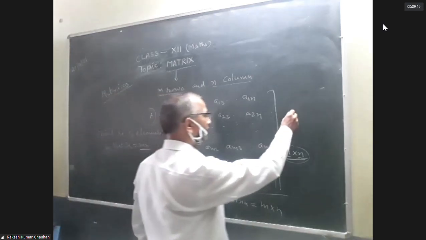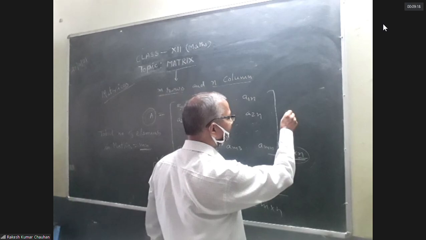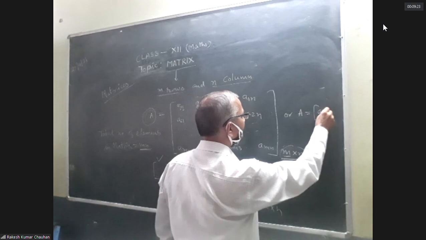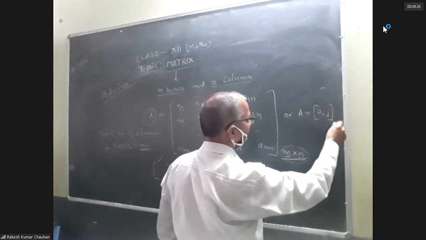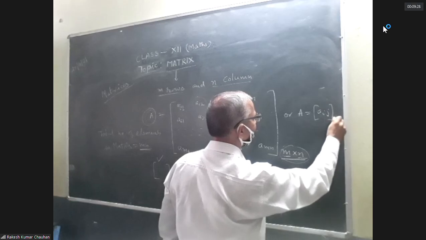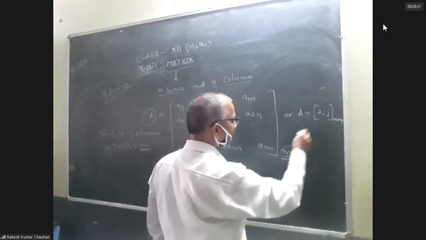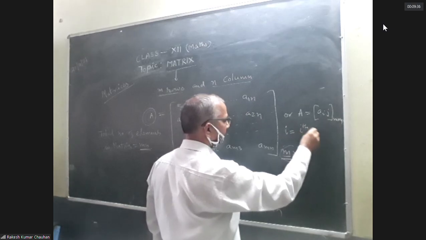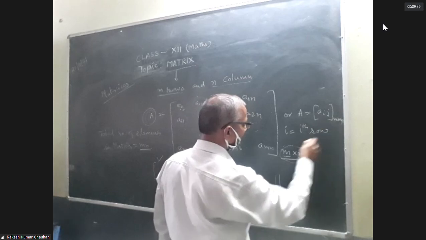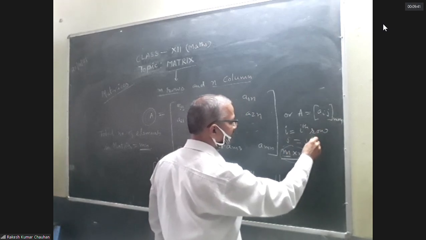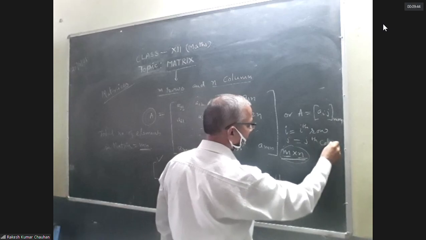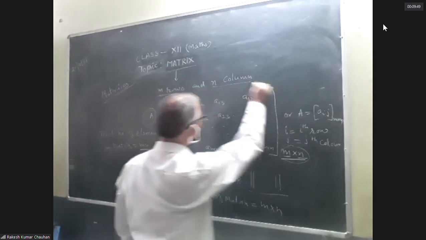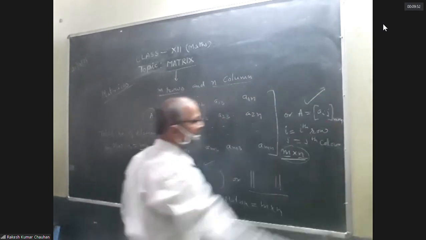In short form, in compact form, we can also write it as A is equal to Aij m into n. i means ith row, j means jth column. So in short notation, this matrix can also be written like this.